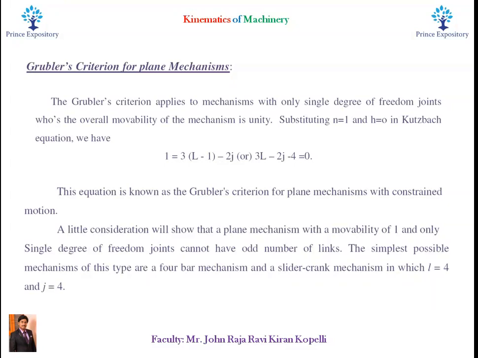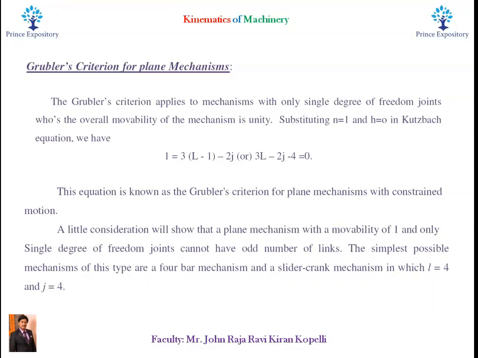Thereby, we will get another equation, 3L minus 2j minus 4 is equal to 0, where L is the number of links and j is the number of joints. This equation is known as Grubler's criterion for plane mechanisms with constrained motion.